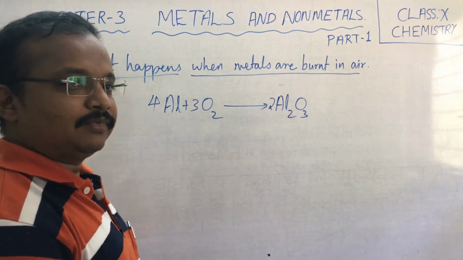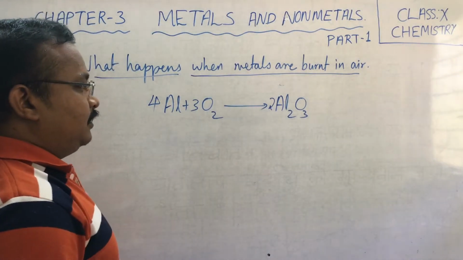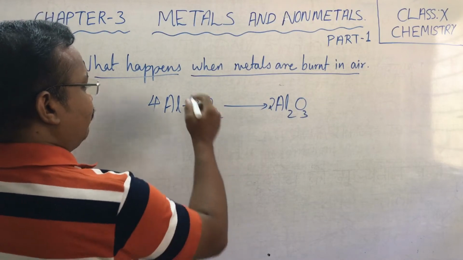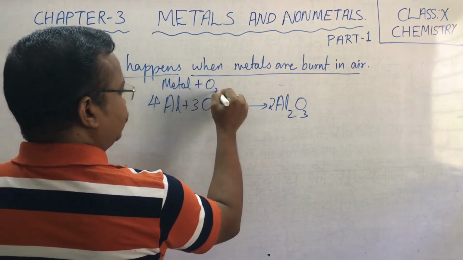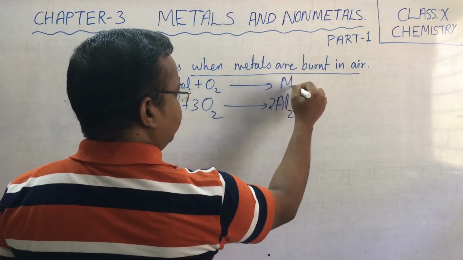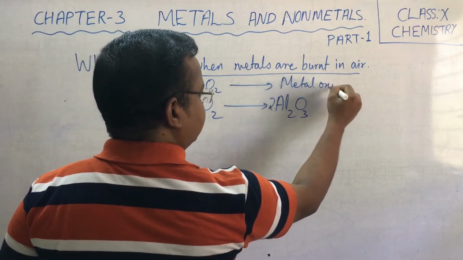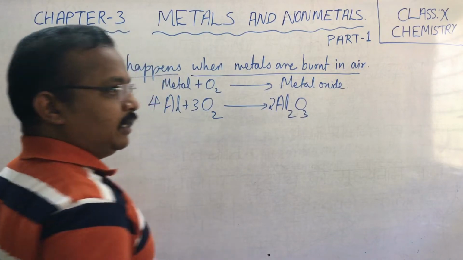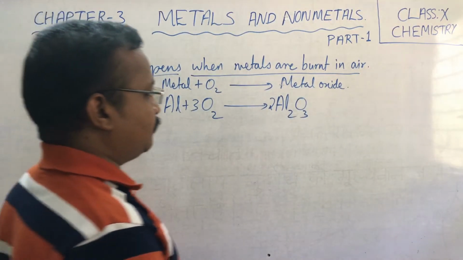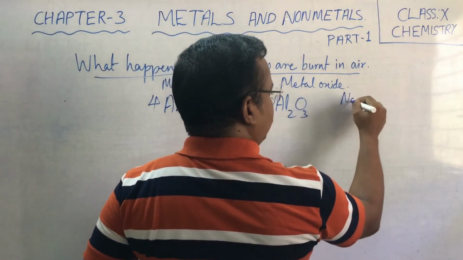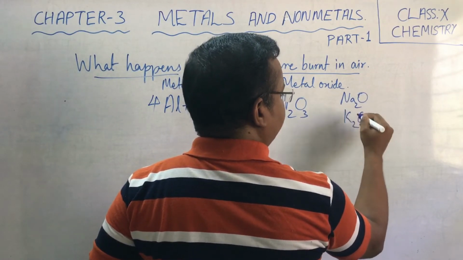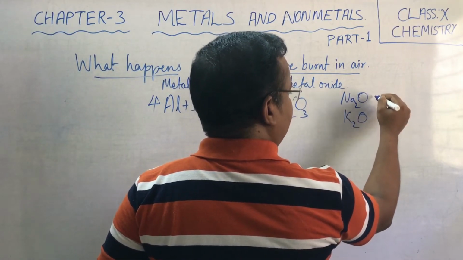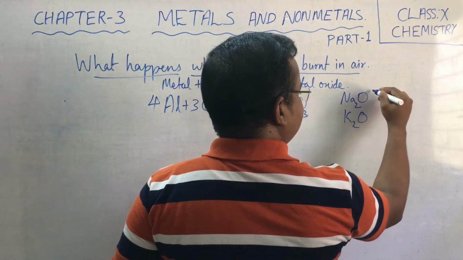2Al2O3. Correct? Now, children, normal cases, what we have discussed is metal on reacting with oxygen, they produce metal oxides. Like normally, suppose if it is Na2O, sodium oxide, or K2O, these oxides are basic in nature.